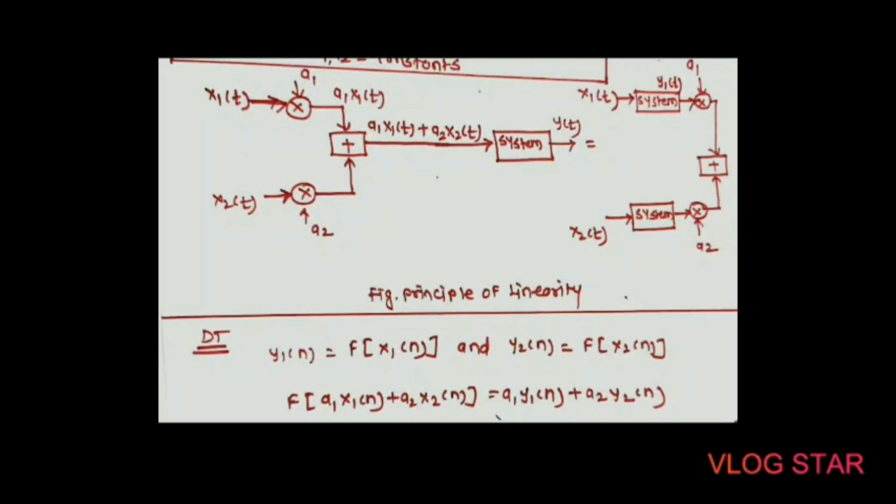So again, a discrete time system is said to be linear if it satisfies the superposition theorem, and it is non-linear if it does not satisfy the superposition theorem, which we have studied earlier. Okay, so for continuous time signals, the x1 of t signal is used, and for describing discrete time signals we use the x of n signal. I think it is clear to you.